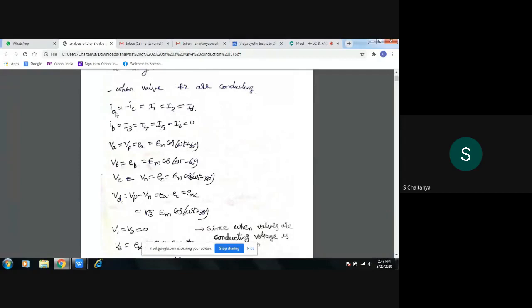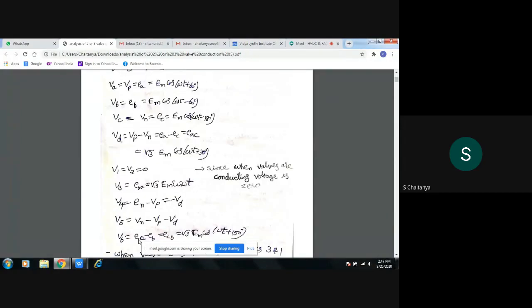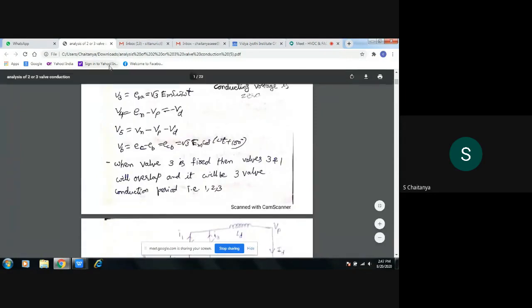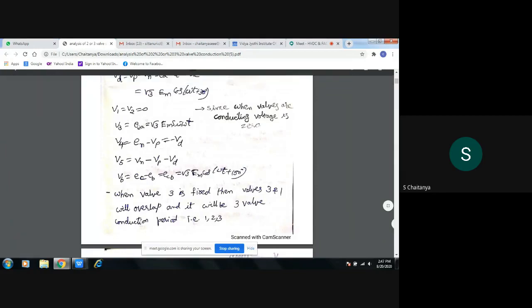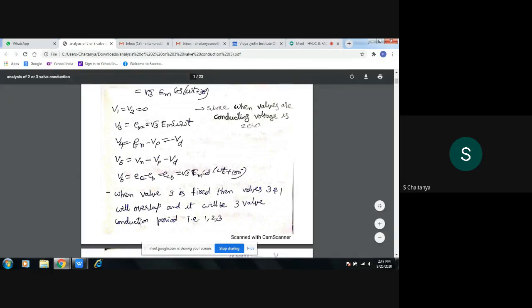So when valves 1, 3 and 2 are conducting, the voltage across these valves is V1 equal to V2 equal to 0. Only the valve 3 voltage will be under blocking, so root 3 EM sin omega t. Only the blocking voltage appears across valves 3, 4, 5 and 6. Okay, all the voltages have been written here.